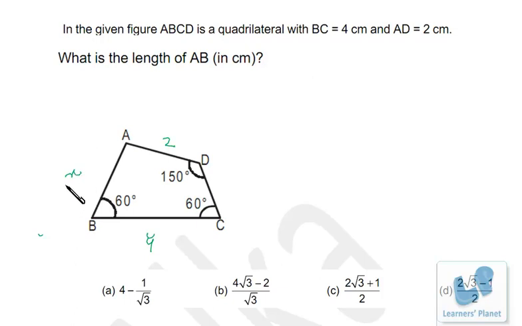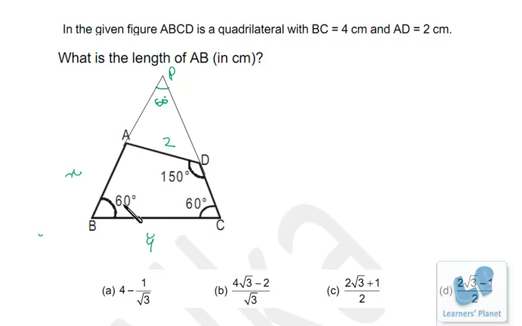Okay. Now what I'll do is, I'll extend this length AB and this length DC, so they will meet at a point. Wait for a moment. So now I got this triangle. I suppose it is say P. So PBC, I got a triangle. Now this is 60, this is 60, that means this must be 60 degrees. That means PBC is an equilateral triangle. Now if BC is equal to 4, PB must be 4, right? This entire length must be 4.